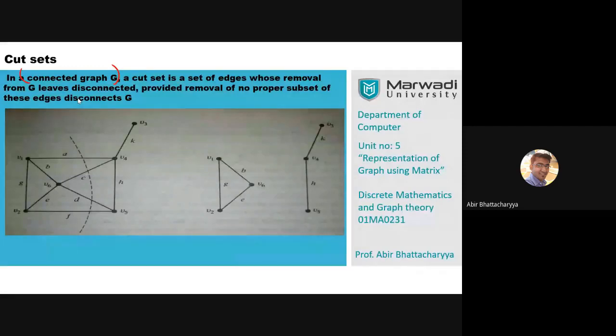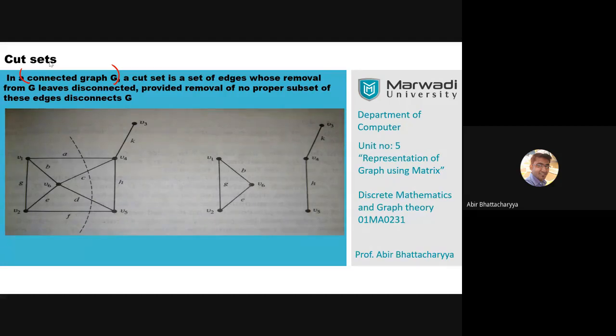So we are removing some edges from that particular connected graph in such a manner that we can make this connected graph into two parts or two components. That means that connected graph becomes a disconnected graph by just applying one cut set. A cut set is like applying a knife or a scissor over a graph in such a manner that the graph becomes disconnected.